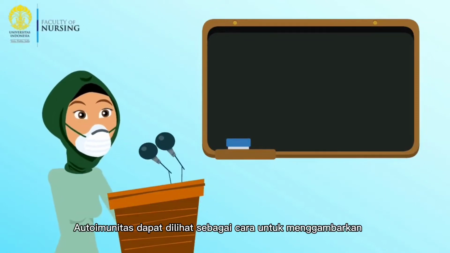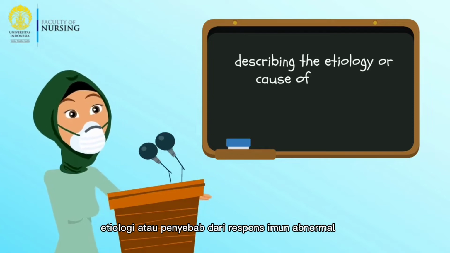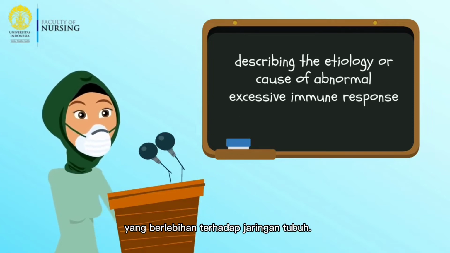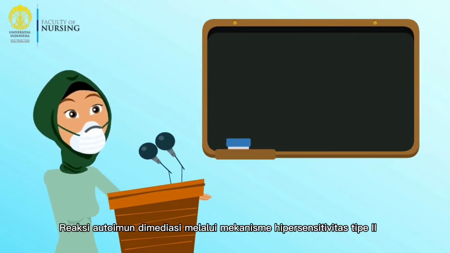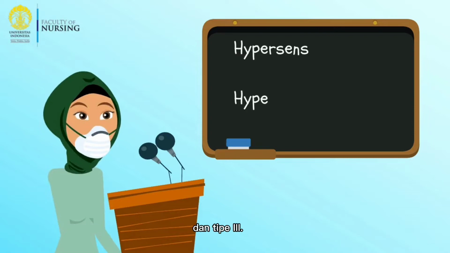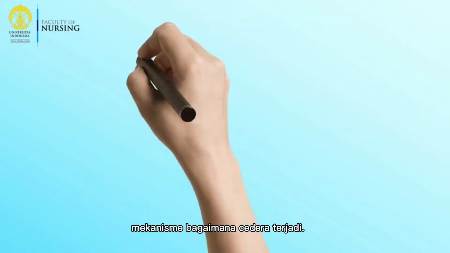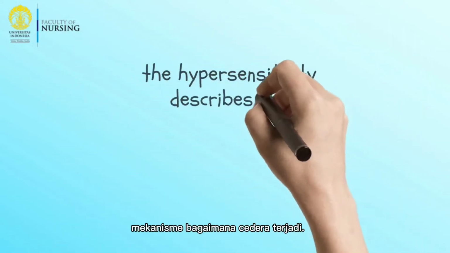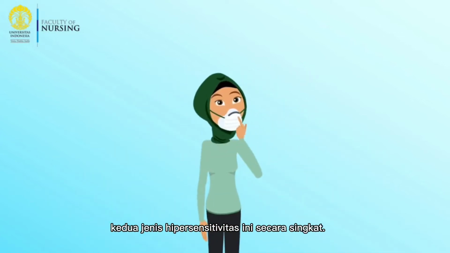Autoimmunity can be seen as a way of describing the etiology, or cause, of abnormal excessive immune response toward self-tissues. The autoimmune reactions are mediated through type 2 and type 3 hypersensitivity mechanisms. Hypersensitivity describes the mechanisms of how the injury occurs. Let me explain these two types of hypersensitivity briefly.